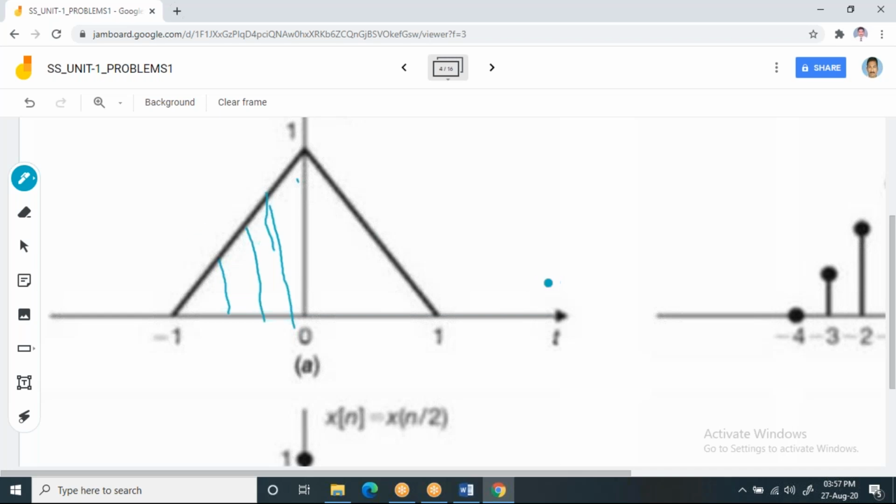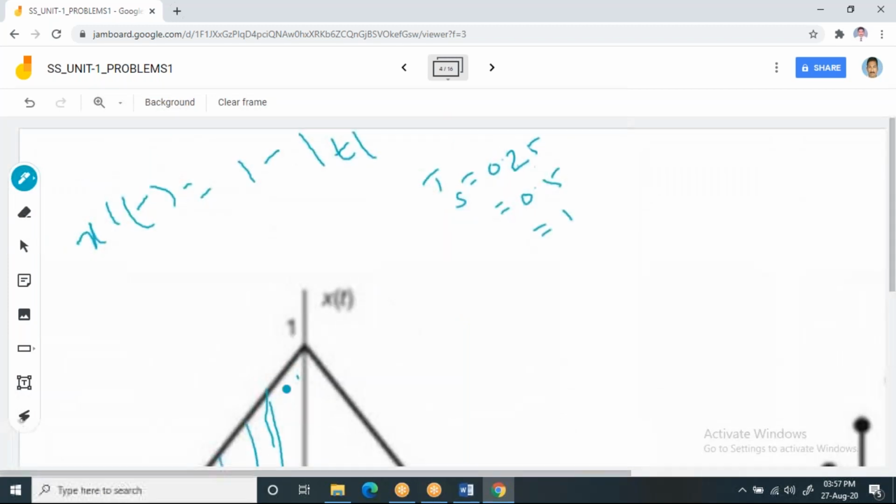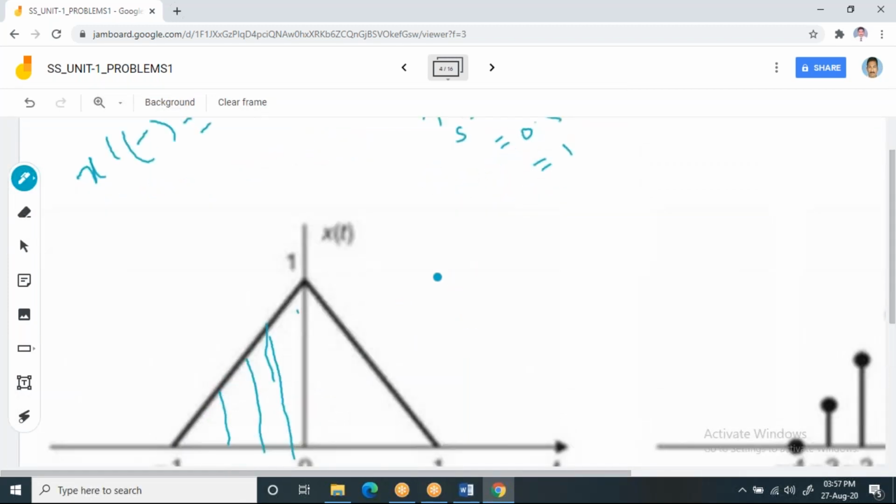Now, to analyze this, observe it. Here the waveform will start at -1 and end at 1. When it is -1, you have the relation small t equal to n into ts, right? For the time being, forget about the number of samples.